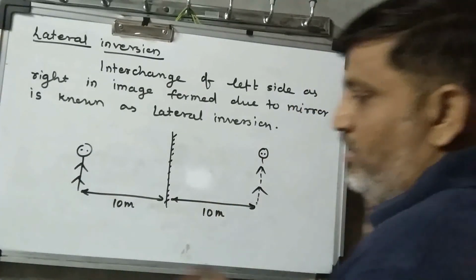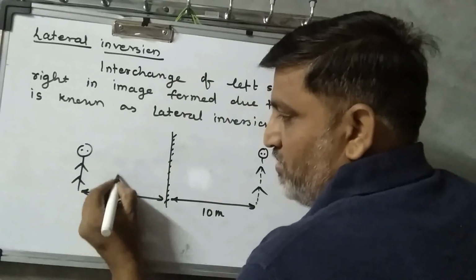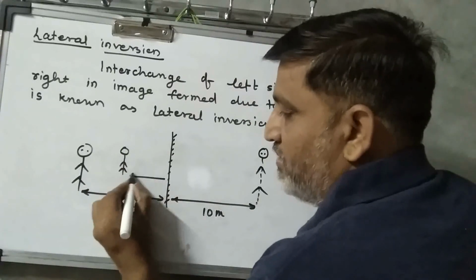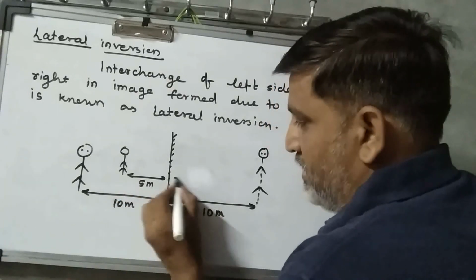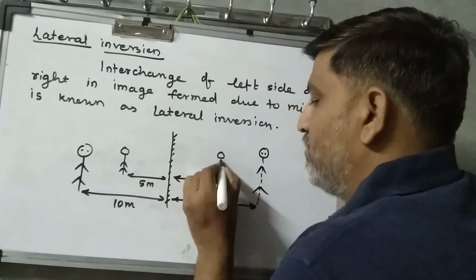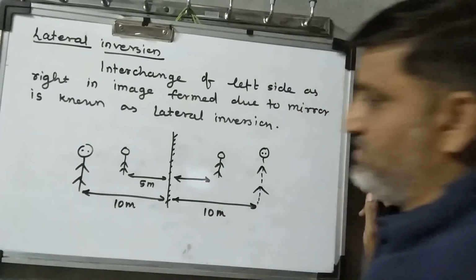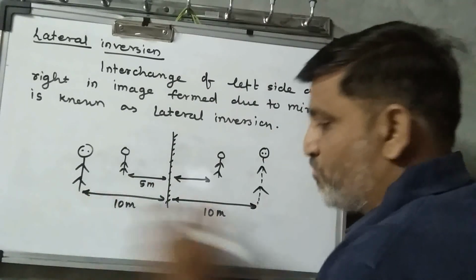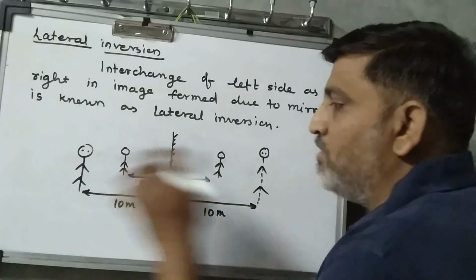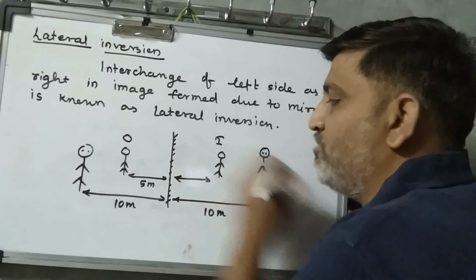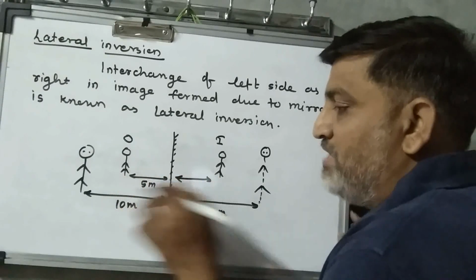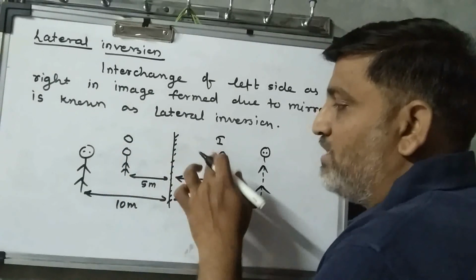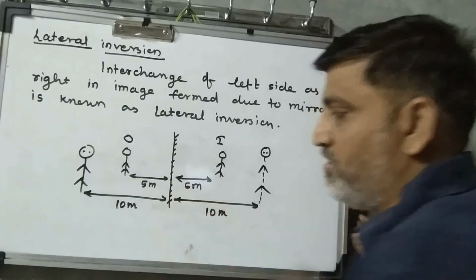If this person moves over here, which is at a distance of say 5 meter, then at the same distance of 5 meter the image you can see, right? Means here 5 and here 5, so together the distance is 10 meter between the image and the object. This is object and image, so the distance between the object and the image is 10 meter together: here the object distance is 5 meter while the image distance is also 5 meter. So these things you keep in mind.